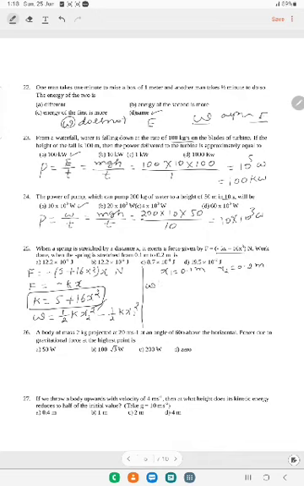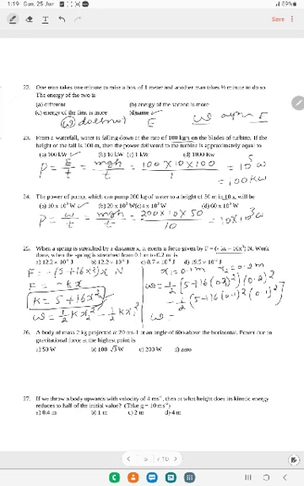So W is equal to half (5 plus 16 times 0.2 square) into 0.2 square, minus half (5 plus 16 times 0.1 square) into 0.1 square.